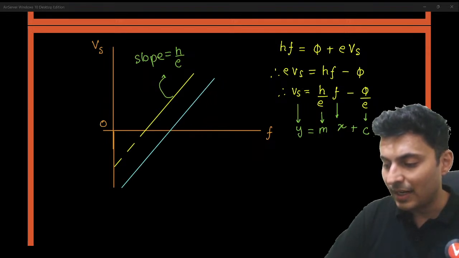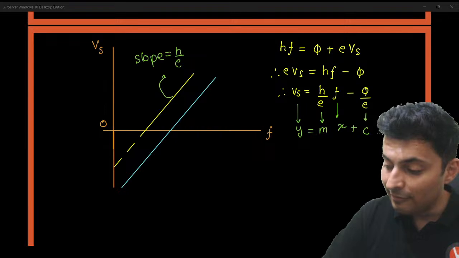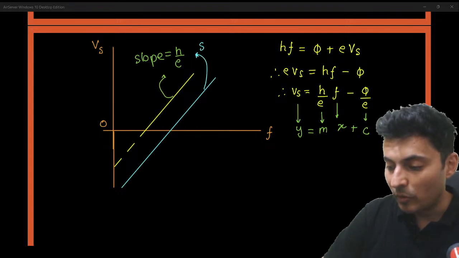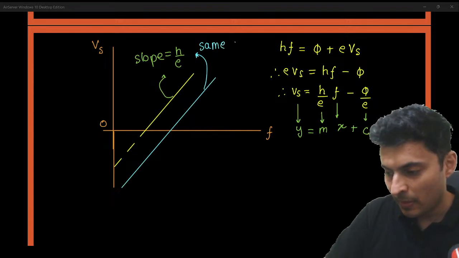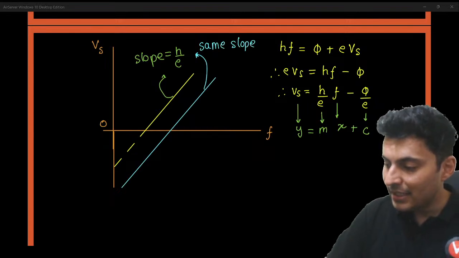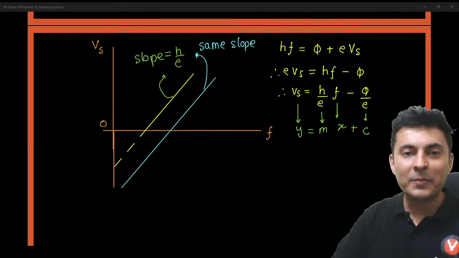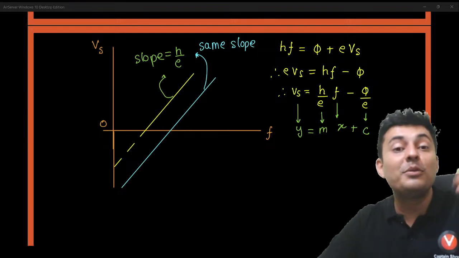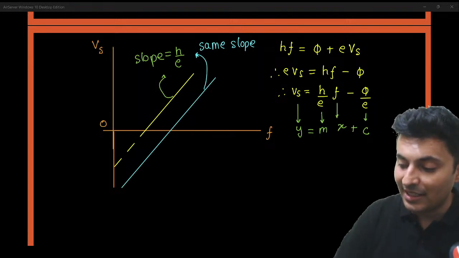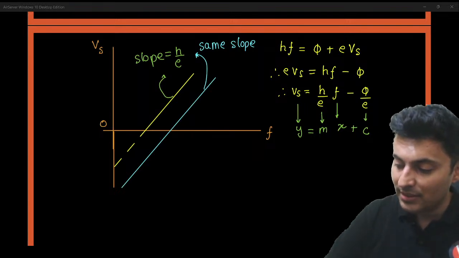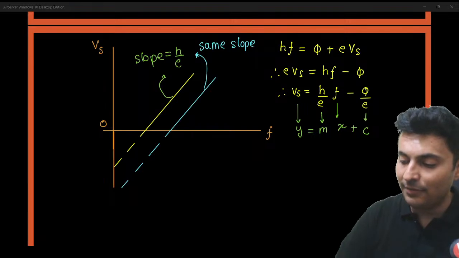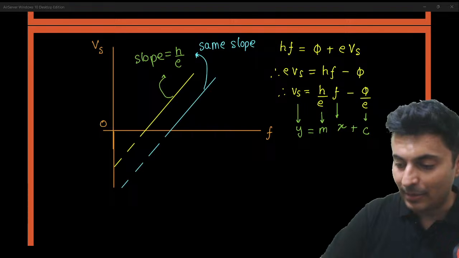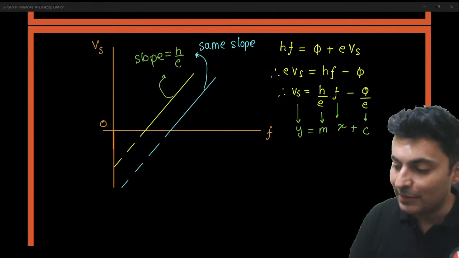It will also be a straight line, and the slope will be exactly the same. Same slope. No difference. But what will be different is this constant C. Why? Because phi will be different. Different materials have different work function. So that's the reason why you will notice that they will have different y-intercept.